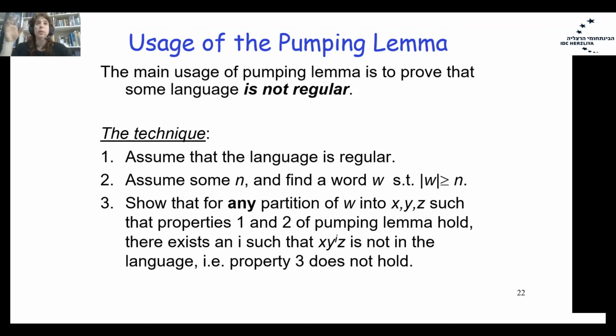The one part is that the loop is not empty and the x concatenation y is less or equal to n.